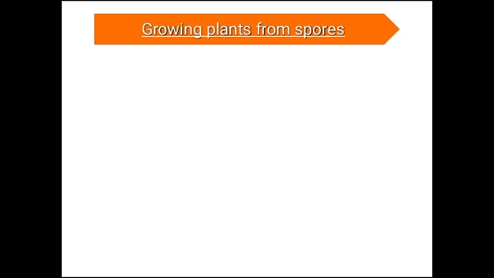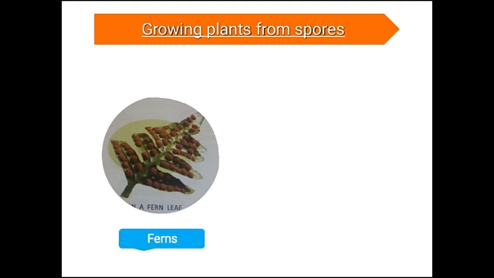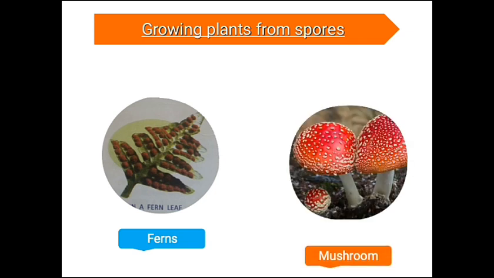Now, let's talk about how to grow plants from spores. Plants like ferns grow from spores. Spores are found on the underside of a fern leaf. Fungi like mushroom and bread mold also grow from spores.